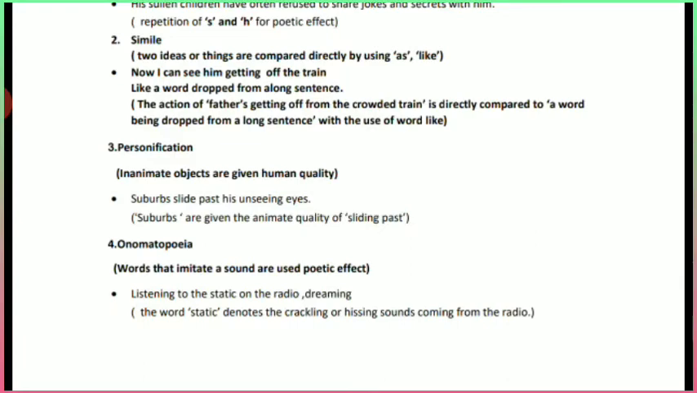The next figure of speech is personification. Personification means inanimate, that means dead things or objects, are given human quality. So here, suburbs slide past his unseeing eyes. Here suburbs are given the animate quality of sliding past. How can a suburb slide past? A human being can slide past. A human being can move, but here the suburb, the area, is said to be sliding past. So that's why an inanimate object has been given human quality.